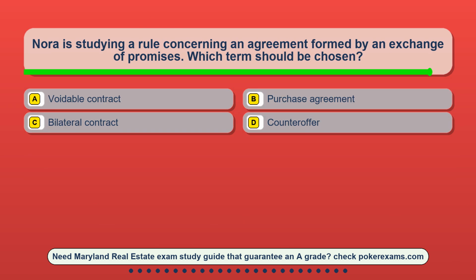Question 20. Nora is studying a rule concerning an agreement formed by an exchange of promises. Which term should be chosen? Option A, voidable contract. Option B, purchase agreement. Option C, bilateral contract. Option D, counteroffer.